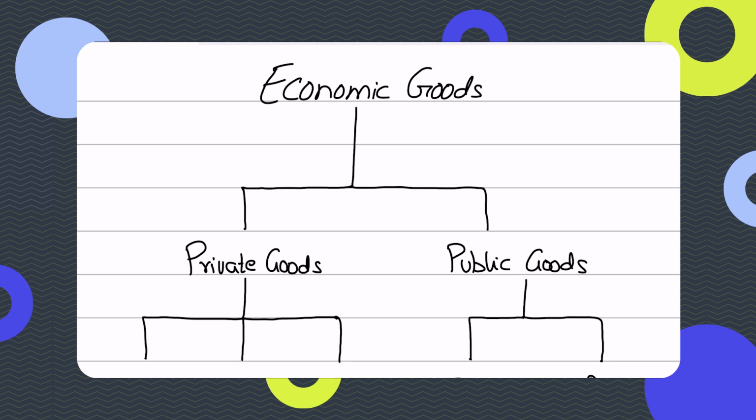But the key definition for an economic good is that if it requires factors of production to produce it, then it's an economic good. Now, an economic good can further be divided into private and public based on their defining characteristics of whether they're excludable or rivalrous, and we'll see that in the next video.